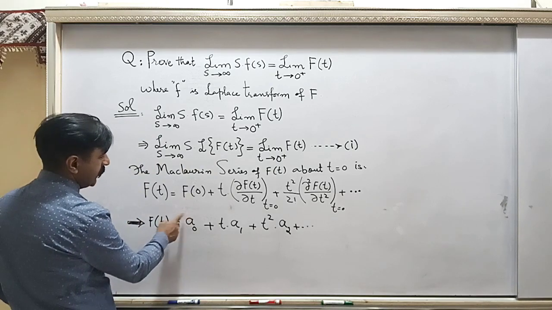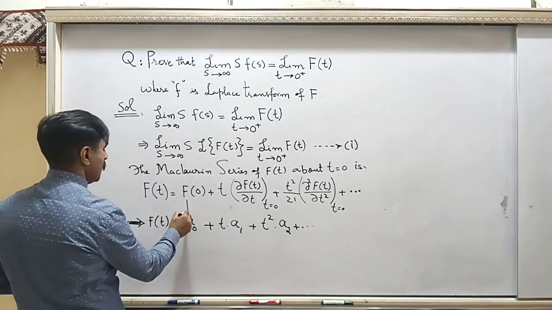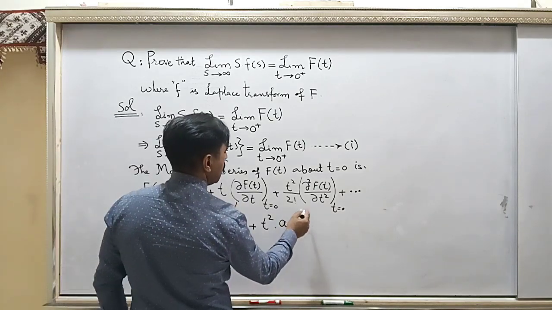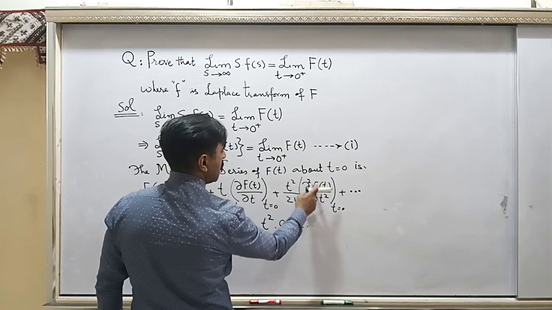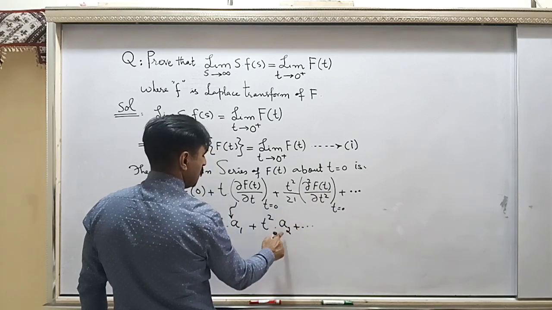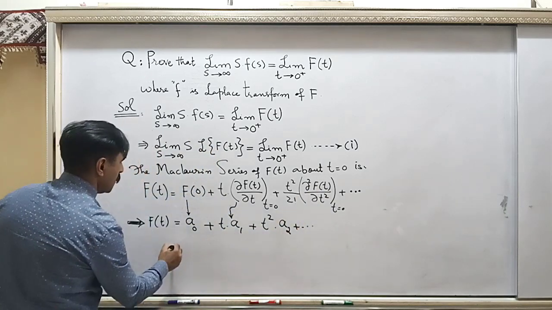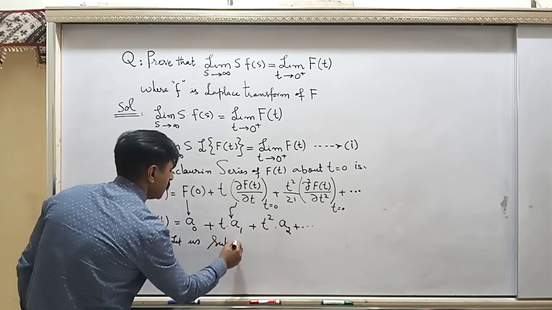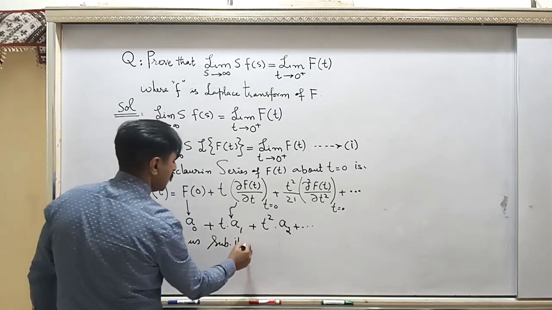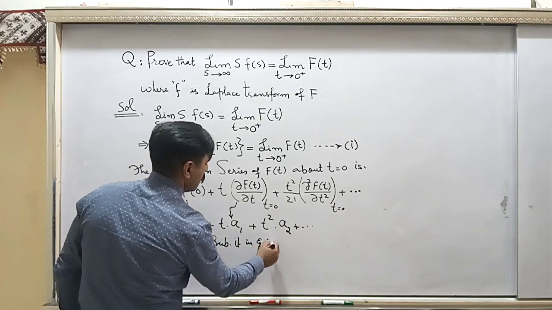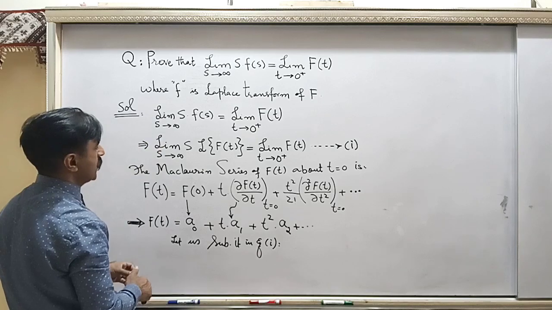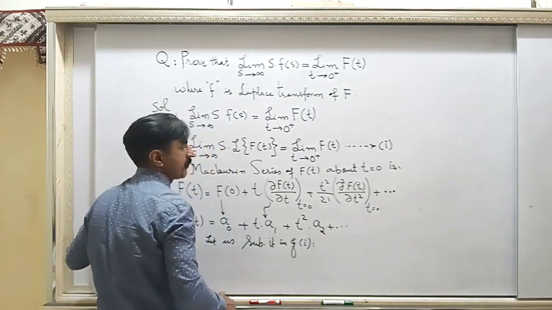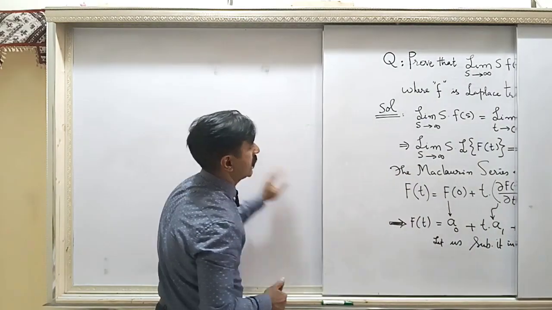Remember, this is F(0), this is a1, and this with 2 factorial is a2, and so on. So let us substitute it in equation 1. Let's do the substitution in equation 1, and let me do it on the other board. Yes, I write it here.